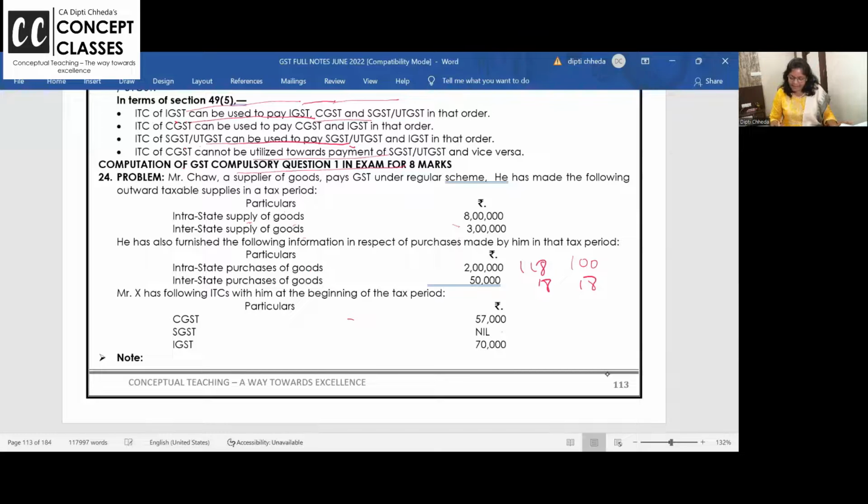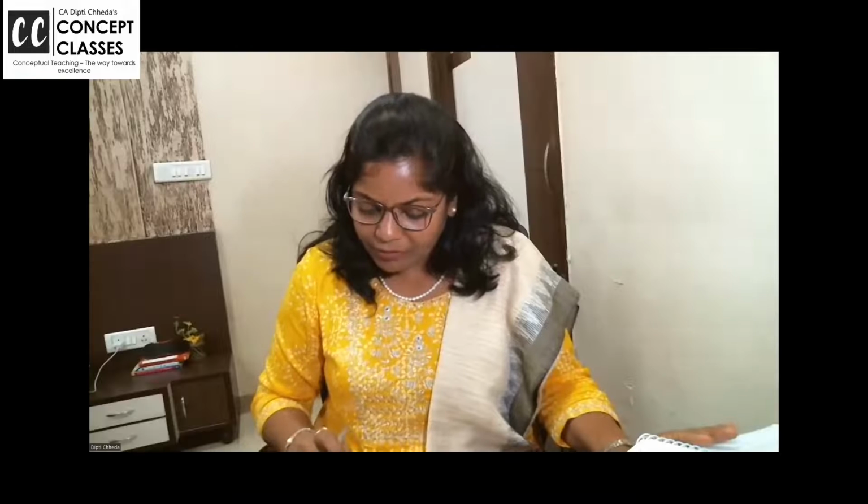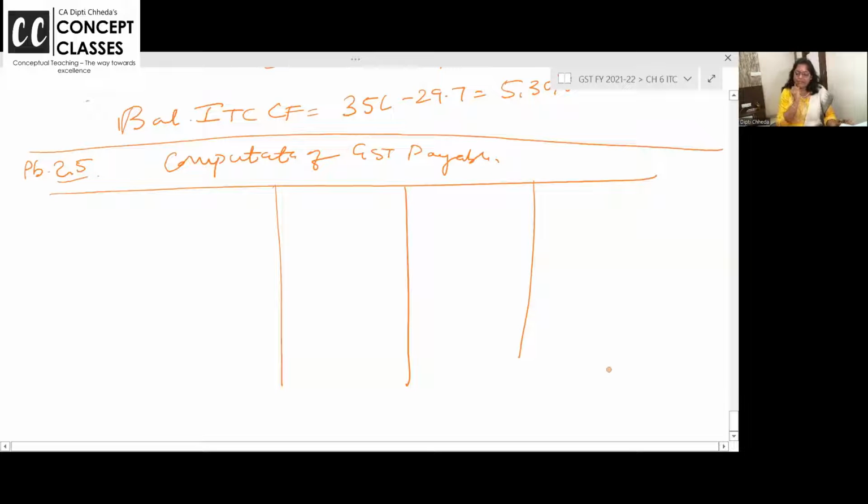Okay, 1 second. Just let us read it again. 8 lakh and 3 lakh is the sale, 2 lakh 50,000 is the purchase. These are the input figures and rate is 9+9% and 18%. Okay? So 24th problem we are doing. There are very good problems actually in our material. This 25th. But this is like institute's material में भी है, आपने screenshot भी ले लिया है, illustration number 5. And let us do it now.